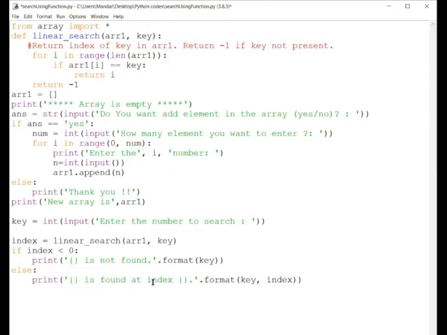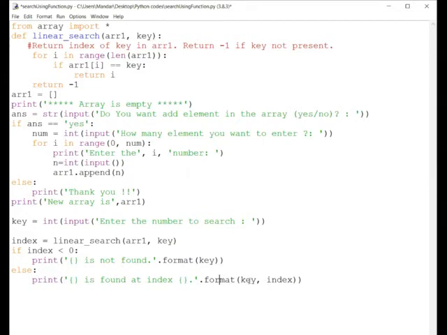In the else part, what is written? This is the standard syntax if you want to print the key and value pair. Now here we want to print the key and value pair on the screen. For that purpose, we are making use of this predefined format function, which is used to have the formatted output on the screen.